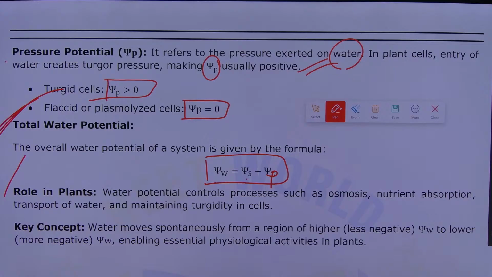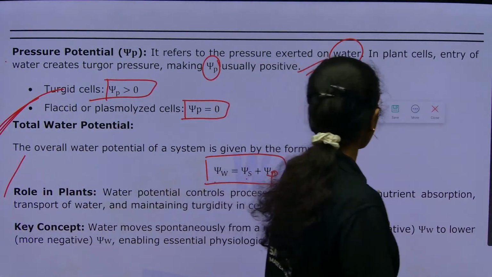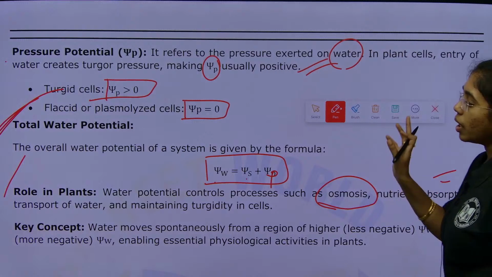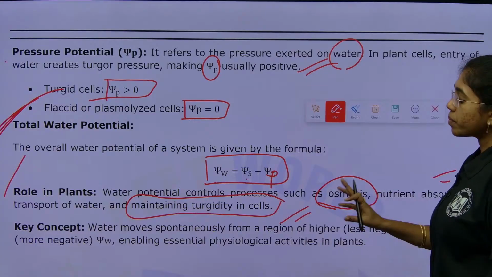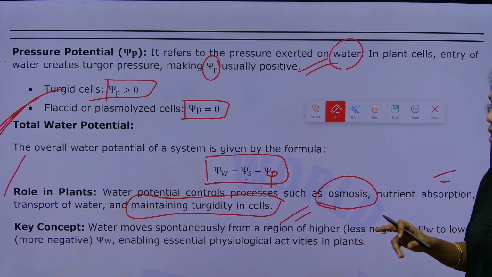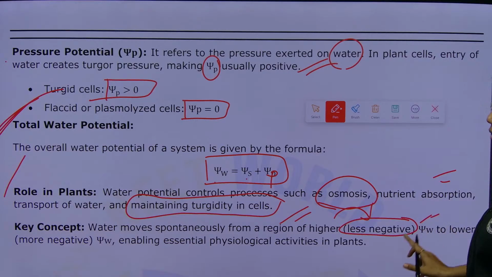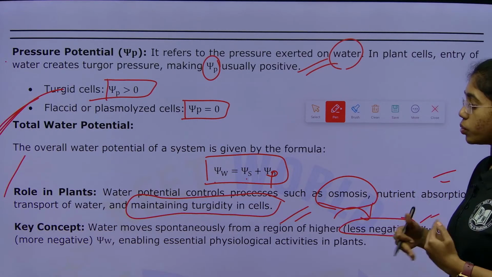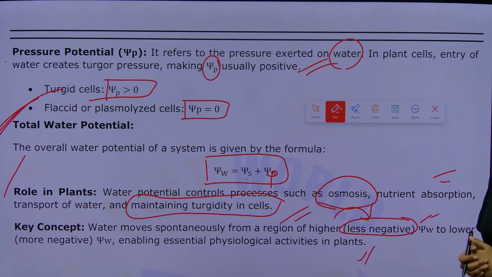Next, the role of water potential in plants. Water potential will control processes such as osmosis, nutrient absorption, transport of water, and it will maintain turgidity in the cells. The key concept here is that water moves spontaneously from a region of less negative water potential to more negative water potential. This will enable essential physiological activities in the plants.